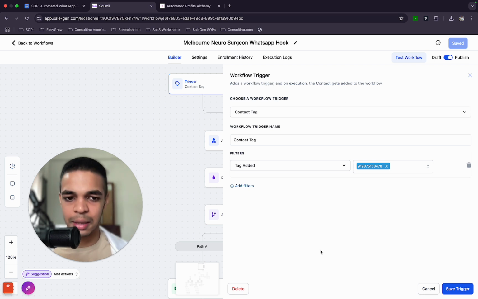The reason the same message is being sent out to all the people is because this exact tag is starting all the workflows. This is starting the Dubai workflow as well and the Melbourne workflow as well. And whenever you add leads, all of them will have this exact tag. So they will be added to all the workflows.